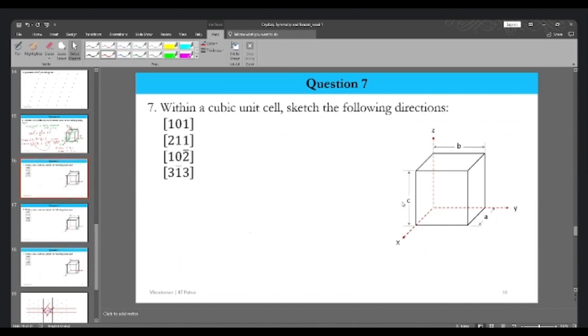Let me make one more duplicate so that we can solve all 4 questions in different cells.